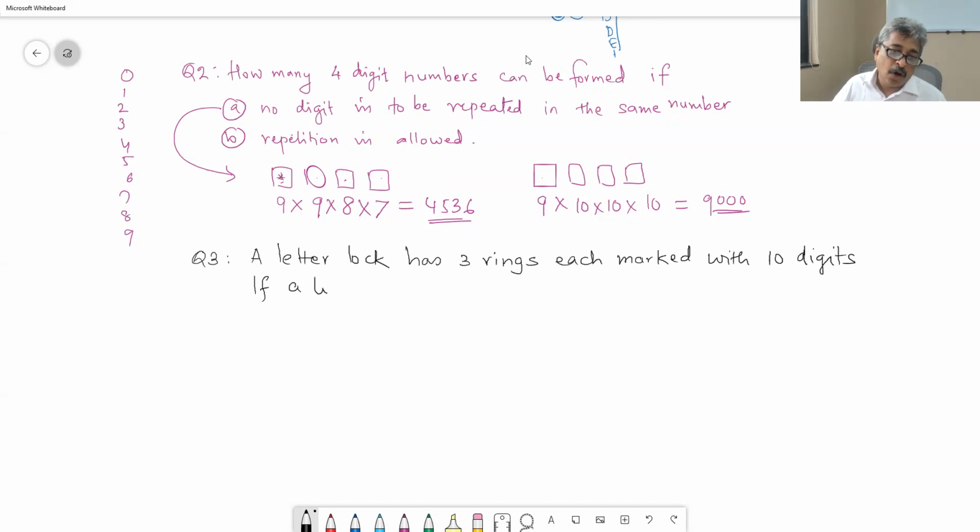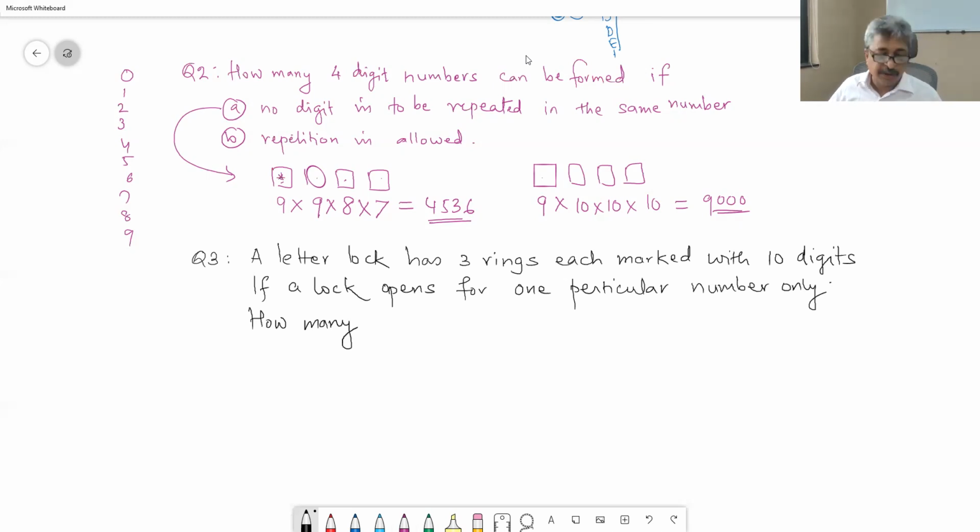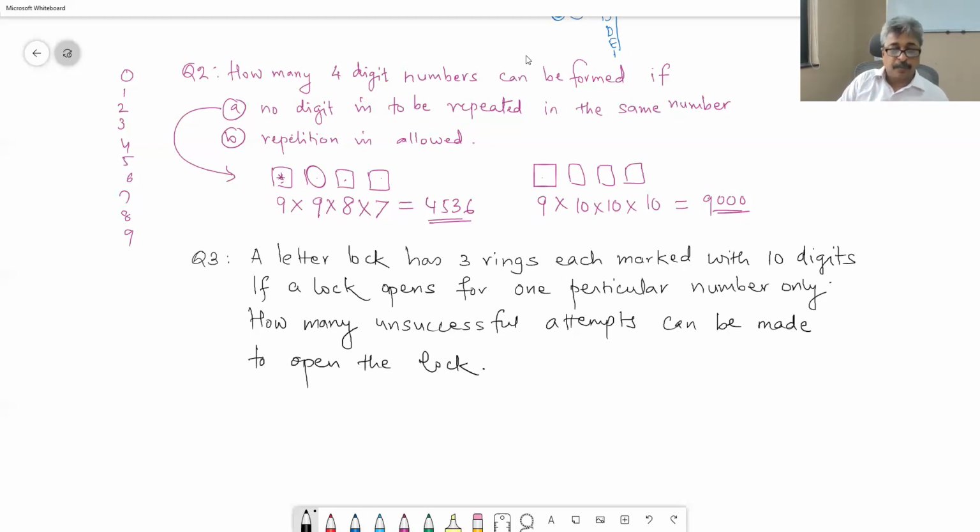If a lock opens for one particular number only, how many unsuccessful attempts can be made to open the lock? This is a simple question. Solve.